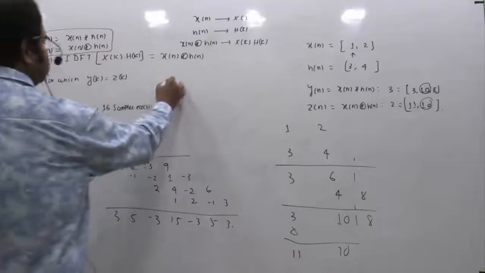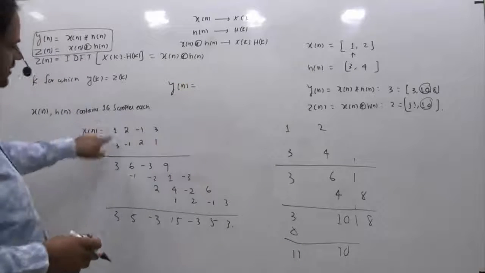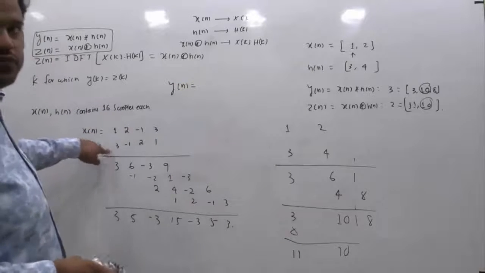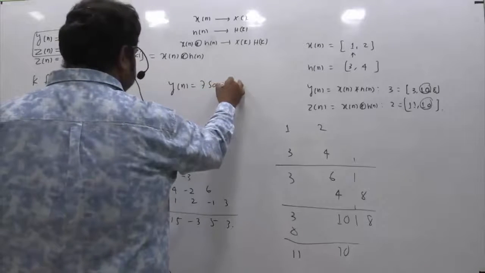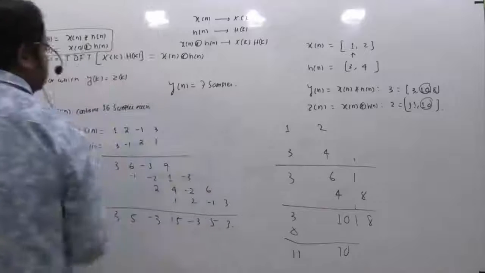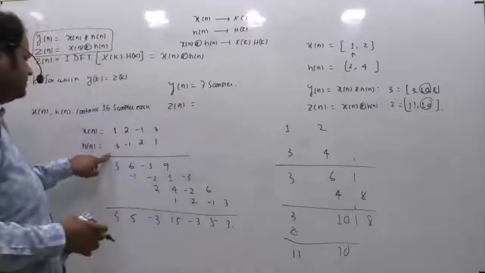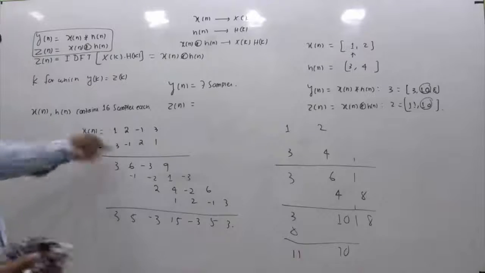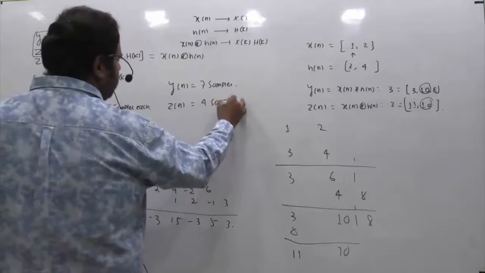So in this case, how many samples will y of n contain? Okay, 4 plus 4 minus 1 is 7 number of samples. So as expected, we can see there are 7 number of samples. And z of n will contain a maximum of these 2 number of samples. So this is containing 4, this is containing 4. So the maximum of 4 and 4 is 4 number of samples.